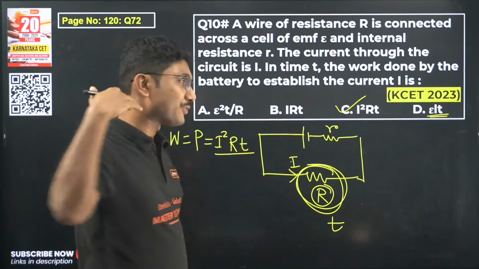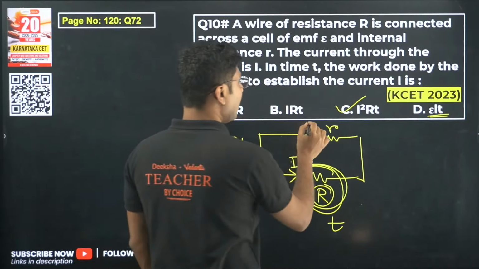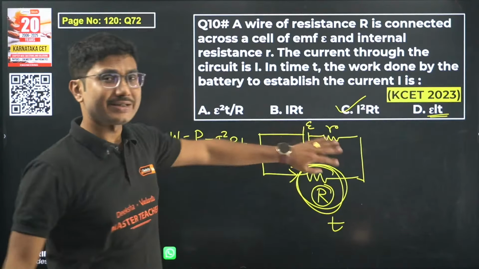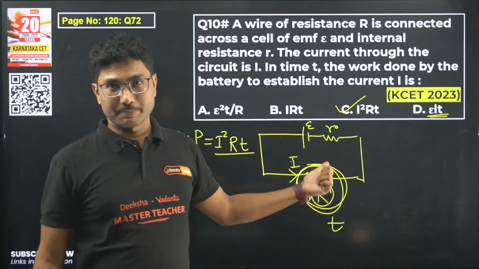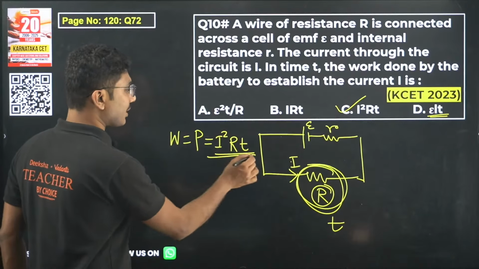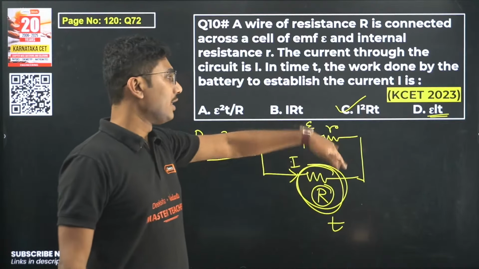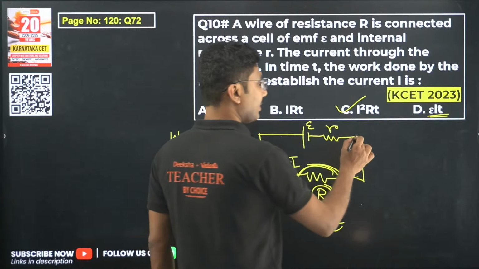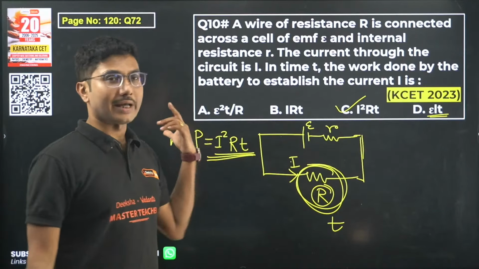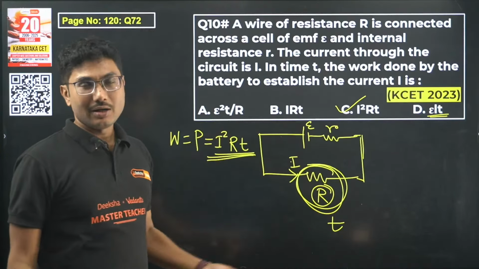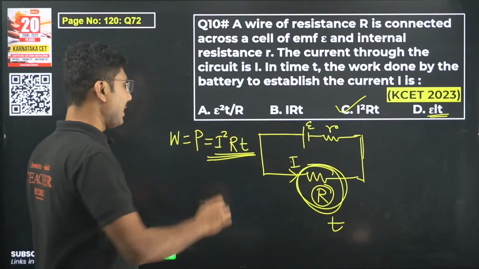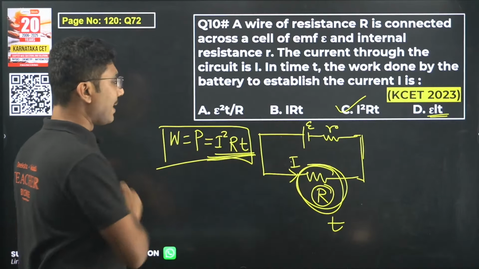Epsilon I T is not the answer for this question. Even though epsilon is the EMF of the circuit, to establish the current through an external resistance, internal resistance wastage will always be there. So to establish this current, the battery is actually doing this much work. This is the actual useful work. The remaining work is actually waste, so that work we will not count. We will only count the useful work. I square R T, V I T, whatever is there, but V is not given, I is given. So I square R T is the actual work being done by the battery.